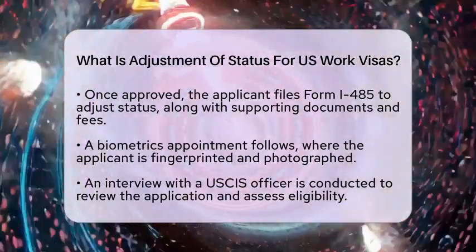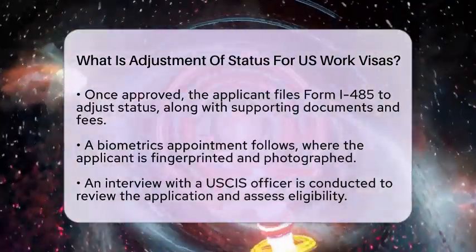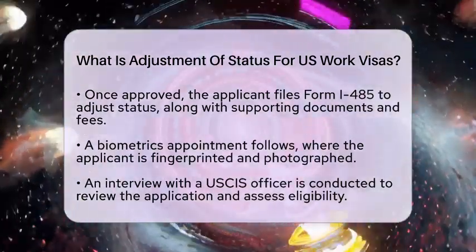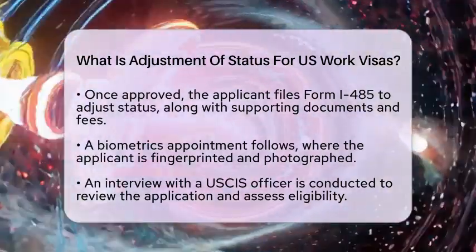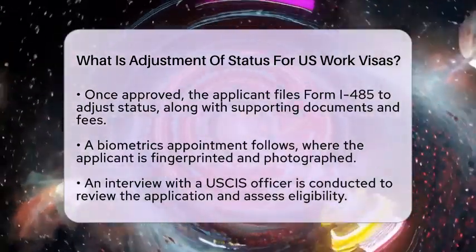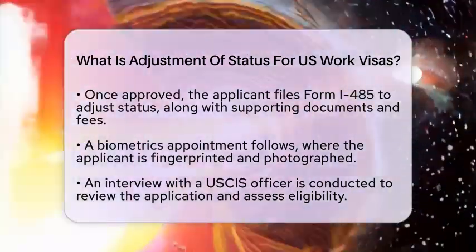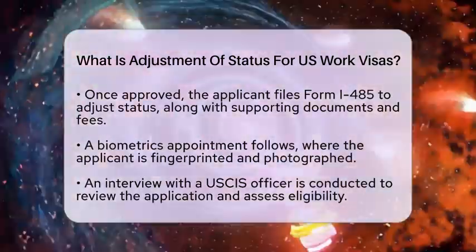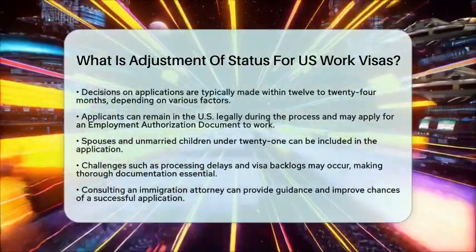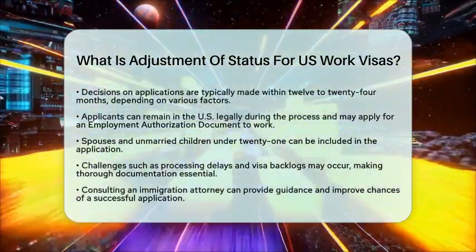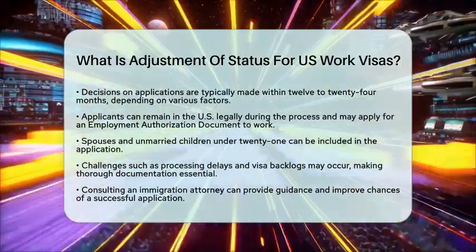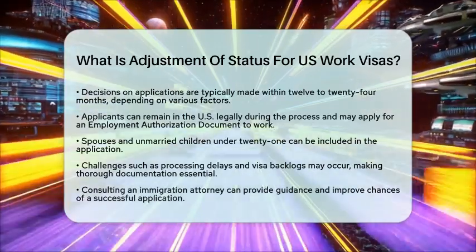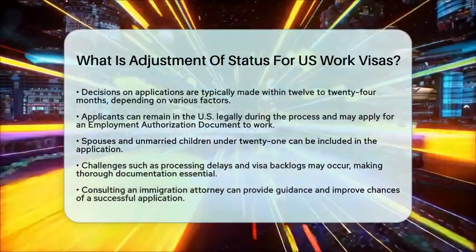Finally, you will receive a decision on your application, usually within 12 to 24 months, depending on visa availability and the complexity of your case. While this process is underway, you can remain in the U.S. legally. If you apply for and receive an employment authorization document, you may also be eligible to work without needing a separate work permit. Your spouse and unmarried children under the age of 21 can be included in your application as well. However, challenges like processing delays, visa backlogs, or requests for additional evidence can arise.